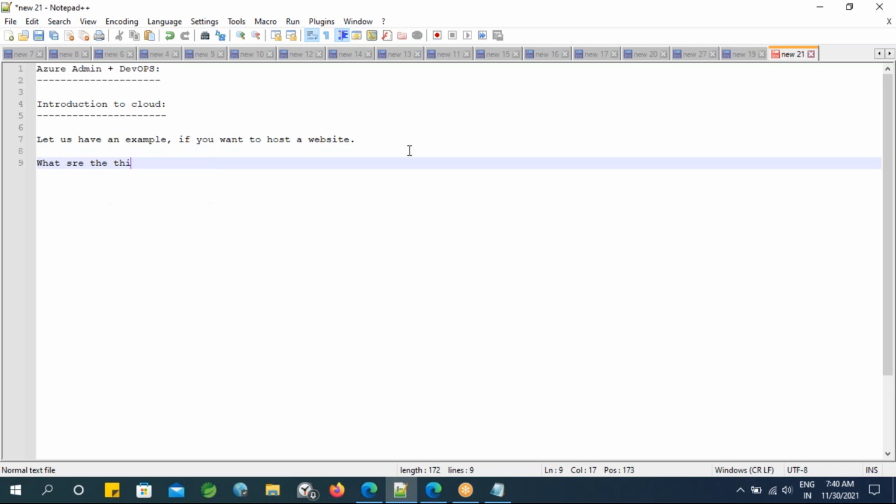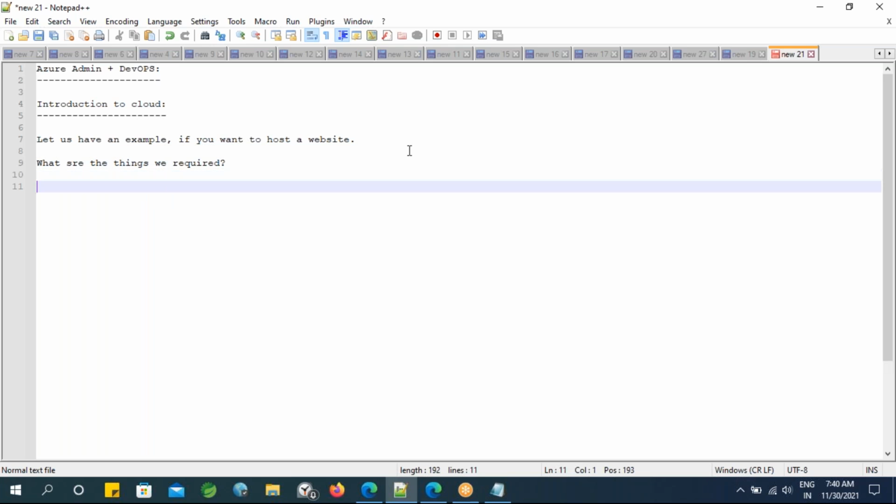Basically, if you want to host a particular website, first of all we require servers. Here a server is nothing but a machine. A machine can be your laptop or your desktop, anything.